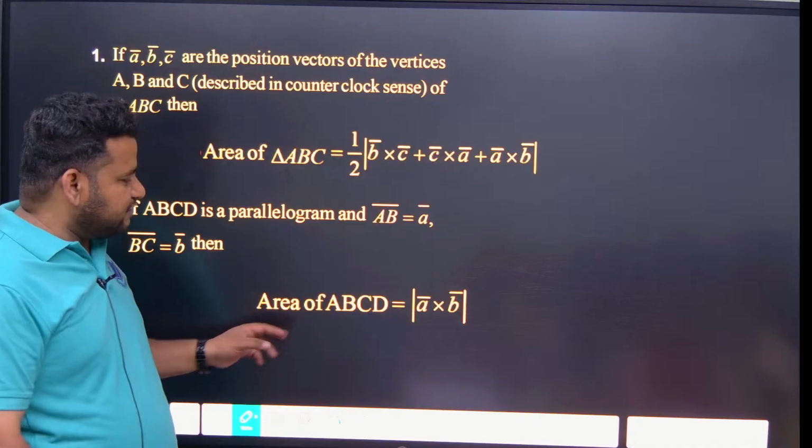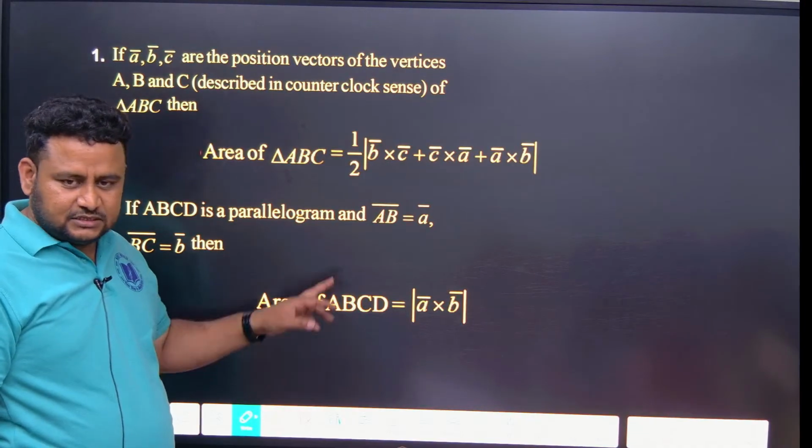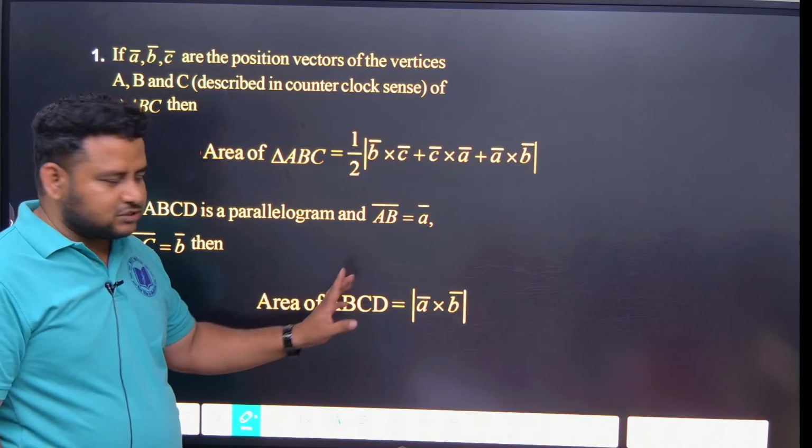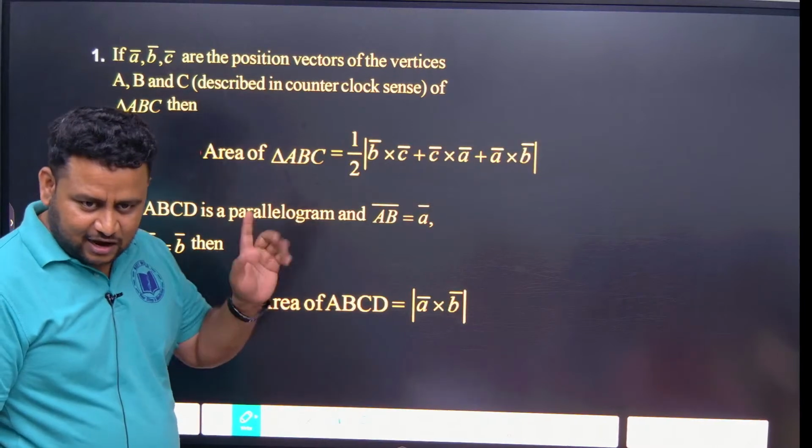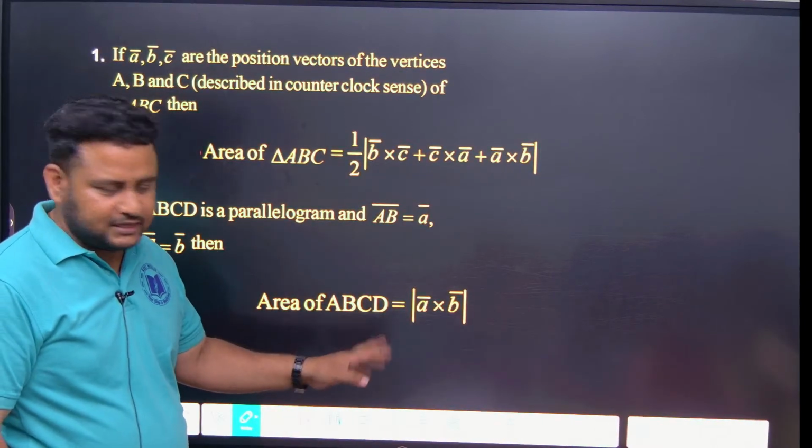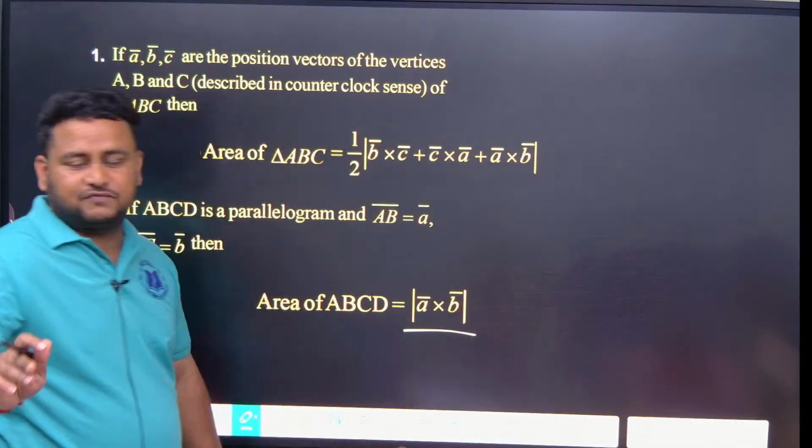AB is equal to A and BC is equal to B, then the area of parallelogram ABCD, instead of half, is A cross B. Half will not be there. In a triangle, half will be there. In a parallelogram, half won't be there. So the answer is modulus of A cross B.